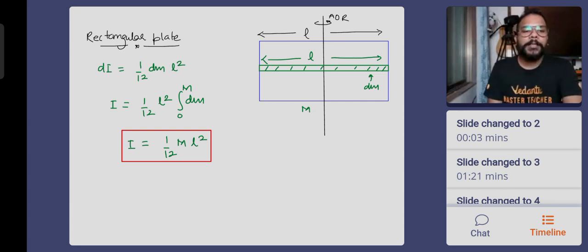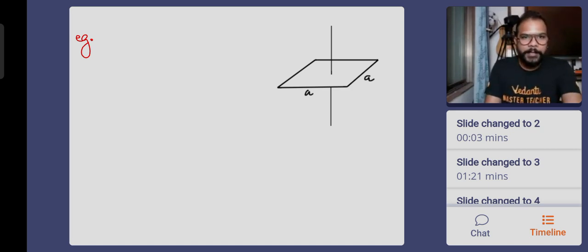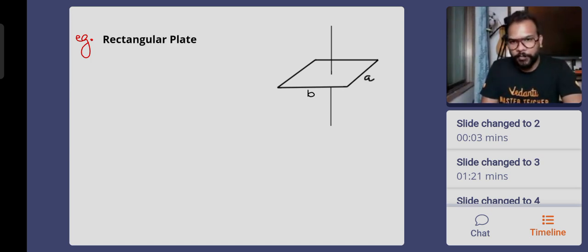Okay, and say we talk about a square lamina. We can speak about a rectangular lamina also. Okay, I will duplicate it. First, I will speak about a rectangular lamina. Means I am saying that this is B. This is a rectangular plate. And for the rectangular plate, if I show you the axes of rotation for which you already know the moment of inertia, about this axis it is 1 by 12 ma square, and about this one it is 1 by 12 mb square. Whichever length you are perpendicular to, you tell the moment of inertia about that. So maybe this is Iy, maybe this is Ix, and this is Iz that you want to find out.